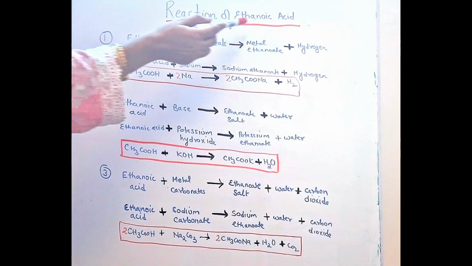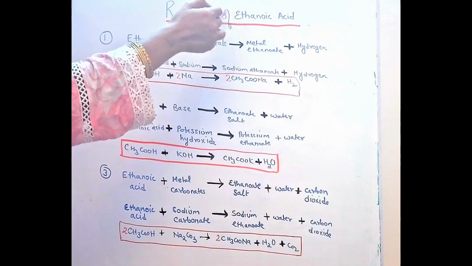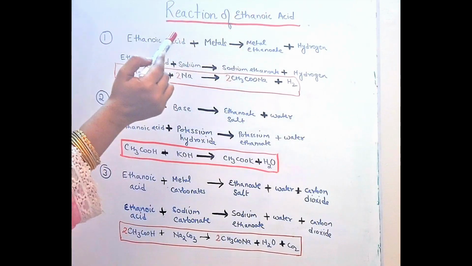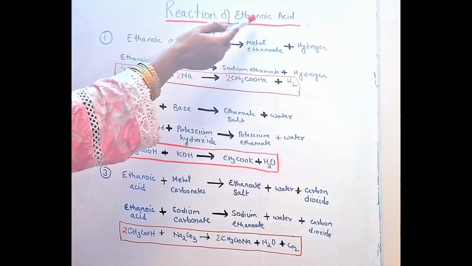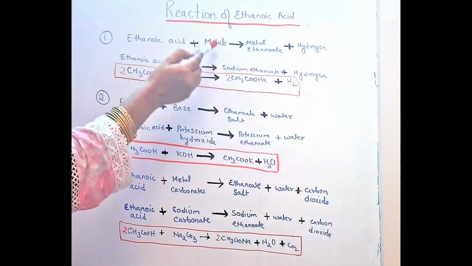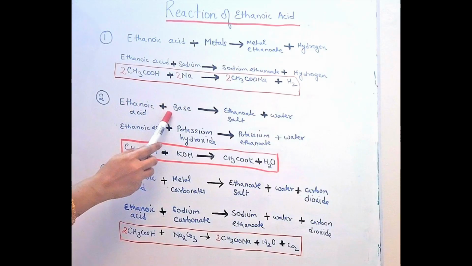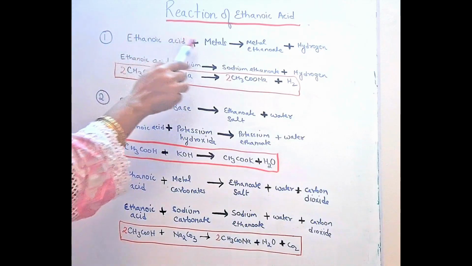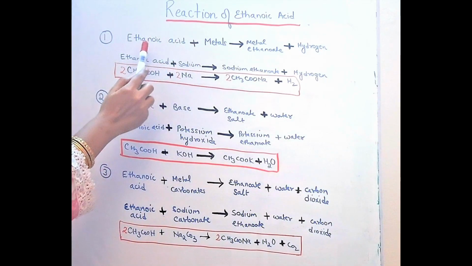Well, this is a continuation of the ethanoic acid topic. Here we will understand the reactions of ethanoic acid. There are many reactions of ethanoic acid, but here we will discuss three: how ethanoic acid reacts with metal, how it reacts with base, and how it reacts with metal carbonates. First of all, let us see how ethanoic acid reacts with metal.